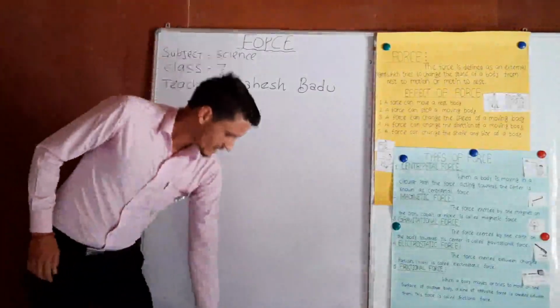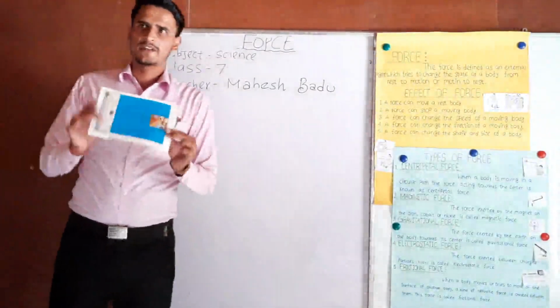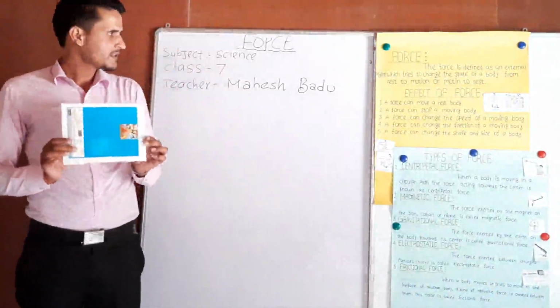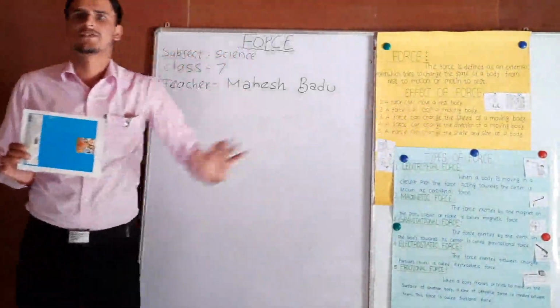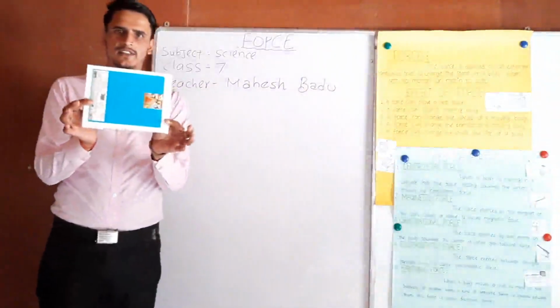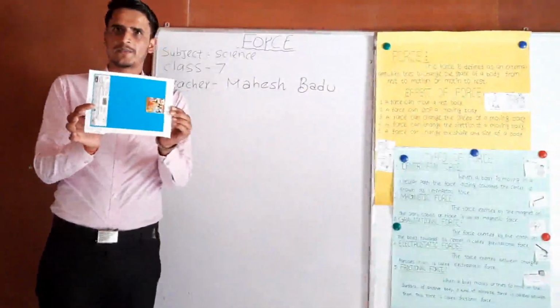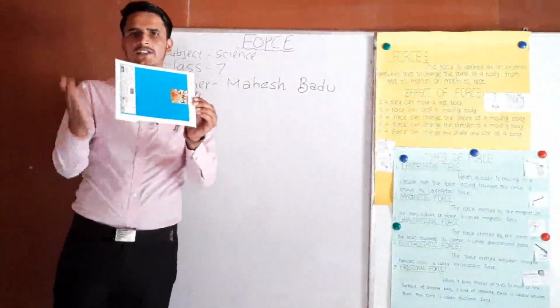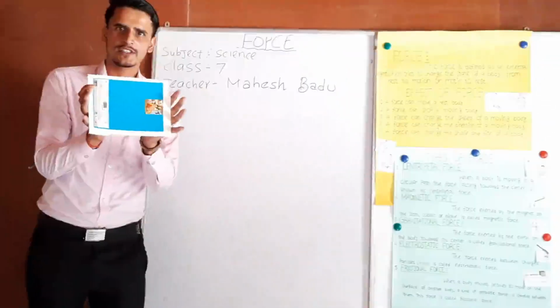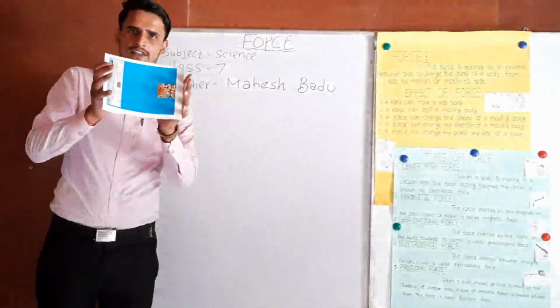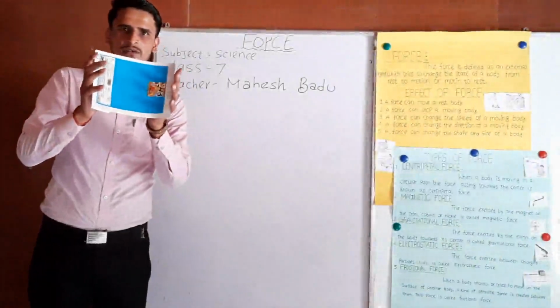Here, I have a paper. Okay, first one, a force can change the shape. Here, students, look at here. The paper is in a rectangular shape. If I apply a force on this side of this paper, what happens?